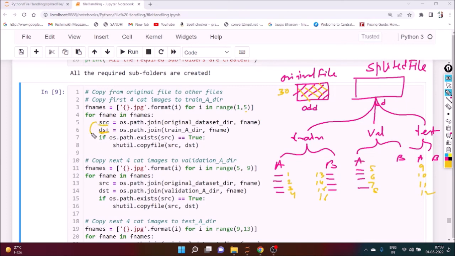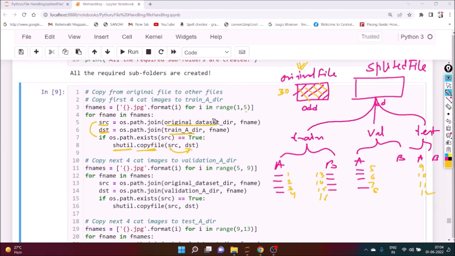If that particular file is there, copy file. This means transfer source to destination. So here, source is what? The original file is the source. So from the original file, we have to transfer to the train directory. From source to directory, you have to copy that one. So definitely in that case, we need the shell utility package to do this.